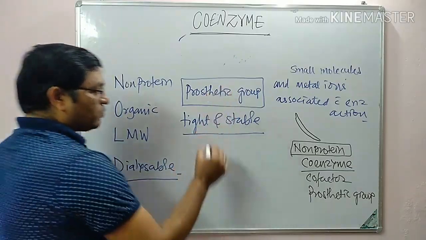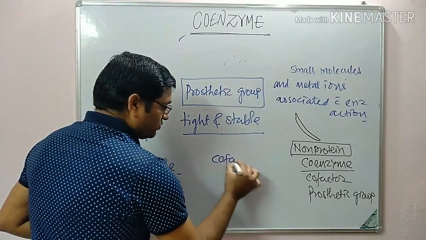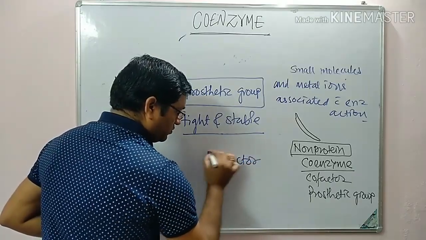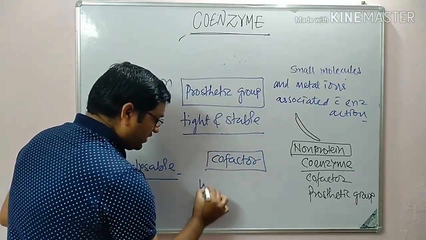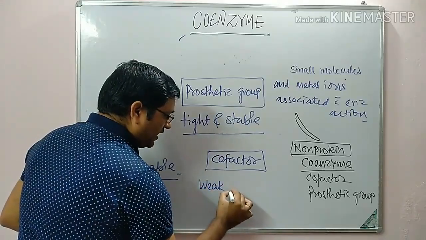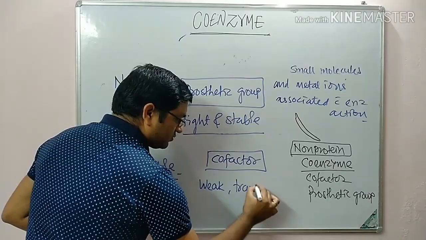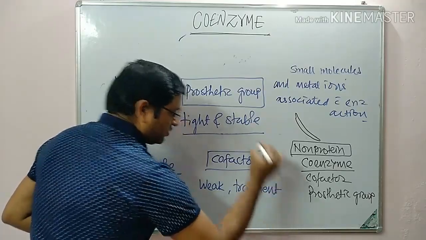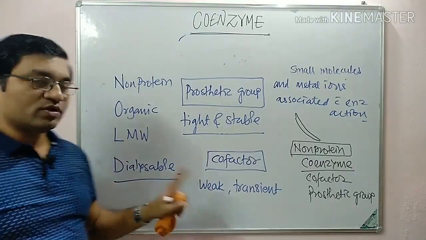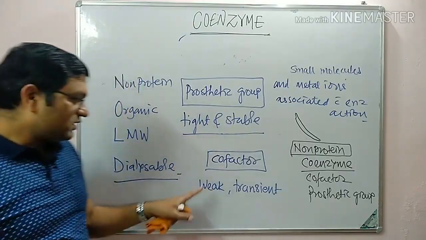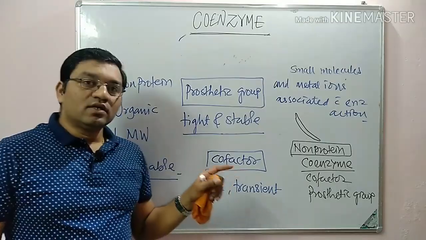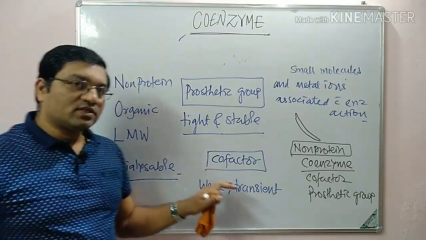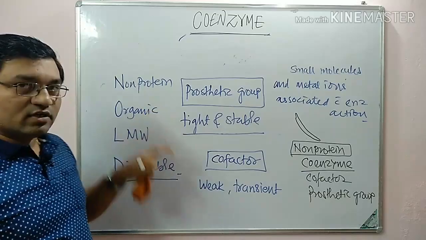While in the case of a cofactor, there is a weak and transient association with the apoenzyme. So this is the operational difference between these three terms.